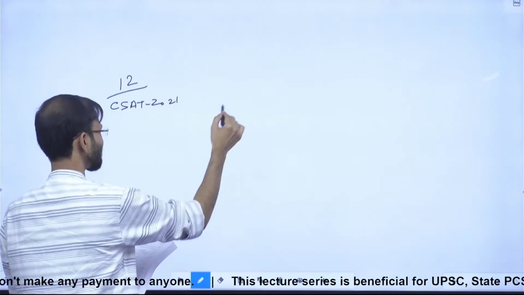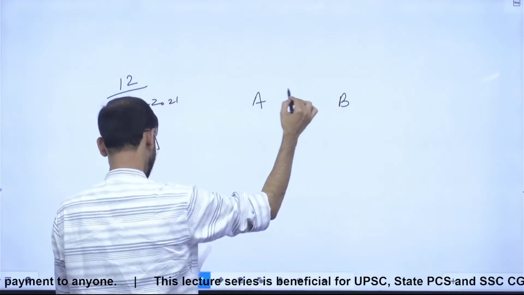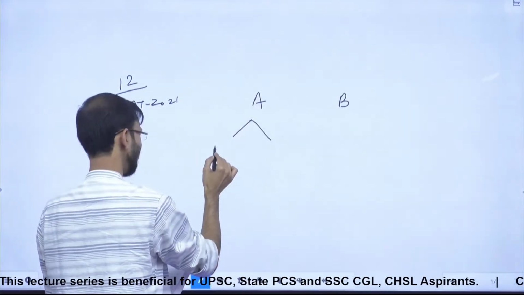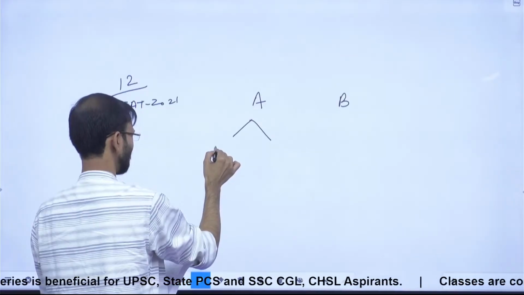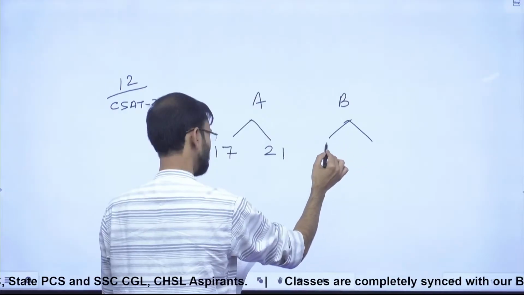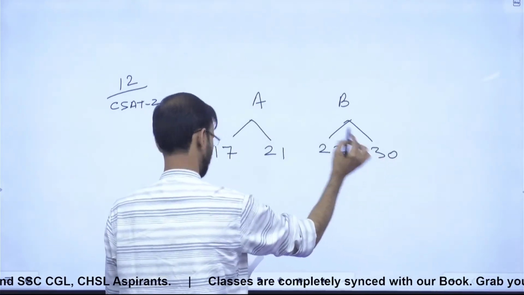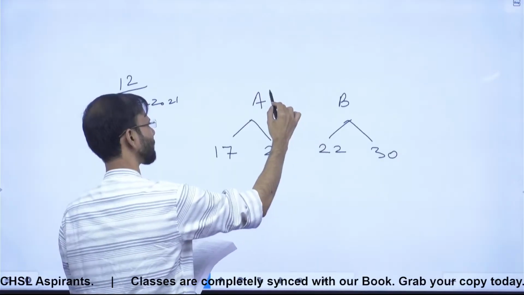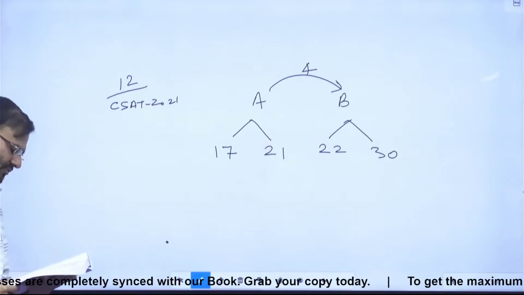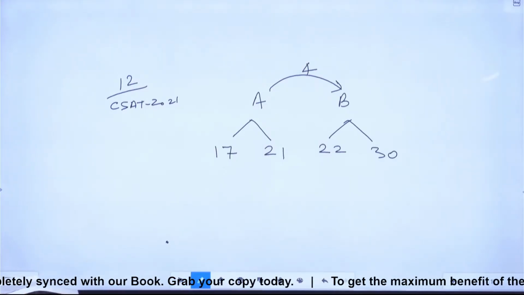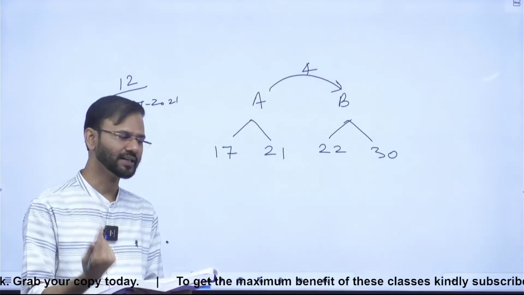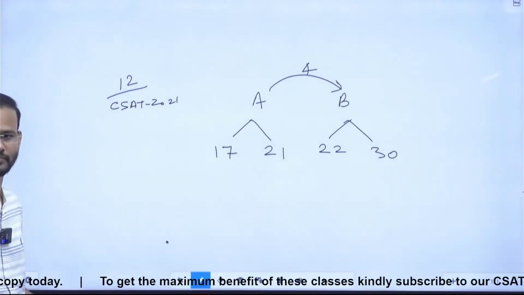Guys, the question is: there are two classes A and B having 25 and 30 students respectively. ठीक है. Class A has highest as 21 and least as 17, class B has highest as 22 and least as 30. मैंने लीस्ट पहले लिख दिया. And 4 students are being shifted from A to B, right? The question is: consider the following statements. The average score of class B will definitely decrease. Guys, yes or no?